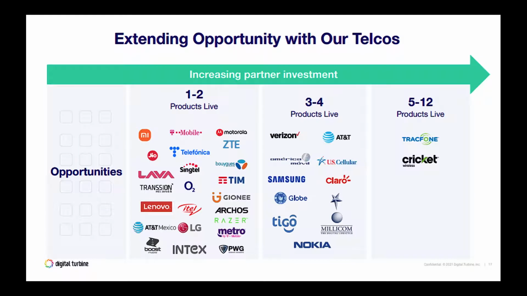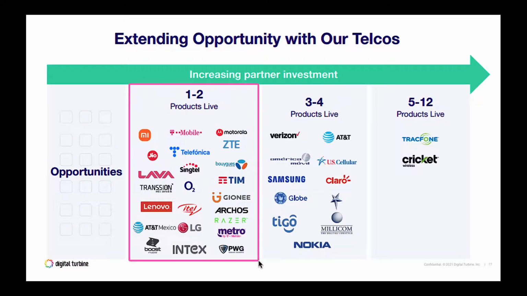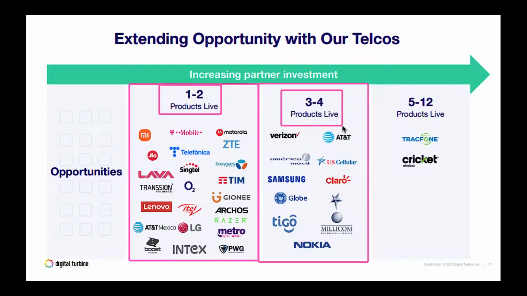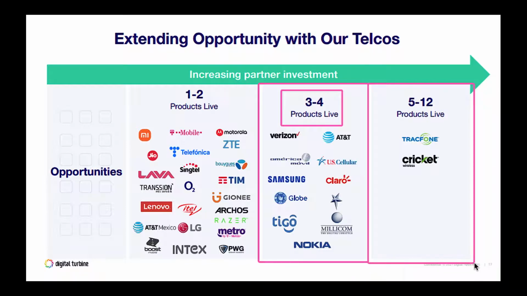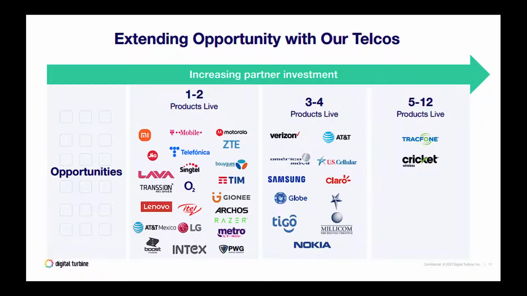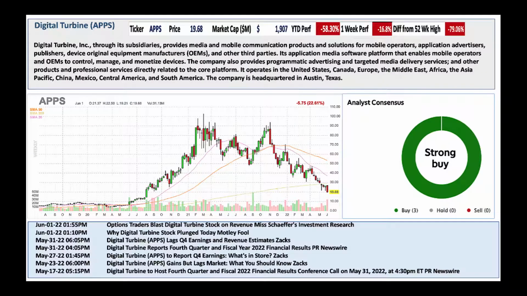All right, now let's jump in here and look at the expansion opportunity. Look, they have the classic land and expand. They start with one or two suites to begin with. All these carriers, they got one or two products live, and then they expand. Look at Verizon and AT&T. Now they expanded to 3 or 4 products live, and then finally they will expand even further with 5 to 12 products live. That's how the company slowly lands and then expands. That's the way to go here. All right, now let's jump in here and look at the background.